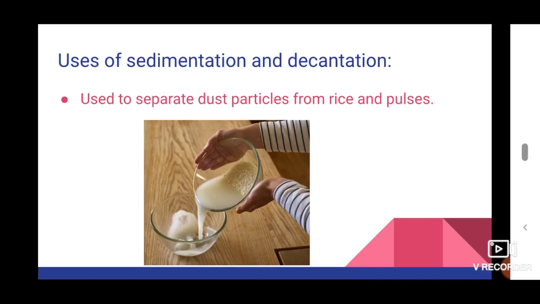So here the rice or pulses is a heavier particle, so it settles down. The dirt and some dust particles are lighter in weight, so they mix with water. So we remove the water from the pulses by the process of decantation. So this sedimentation and decantation process is also used to separate dust particles from rice and pulses.